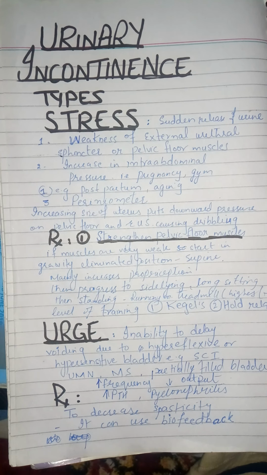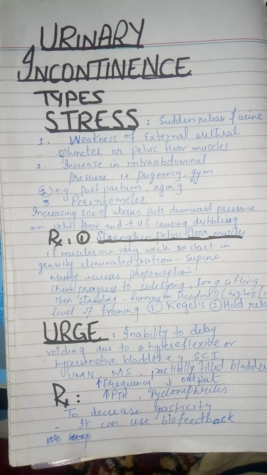So which activities that we normally perform in our daily life increase the intra-abdominal pressure? Normal activities like coughing, laughing, sneezing, and many other activities like that all increase the intra-abdominal pressure. So if your pelvic floor muscles and external urethral sphincter are weaker than those of a normal individual, then these daily life activities can also cause the dribbling of urine.